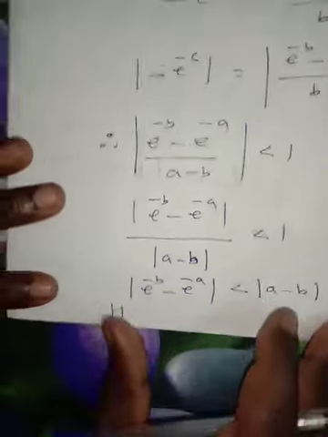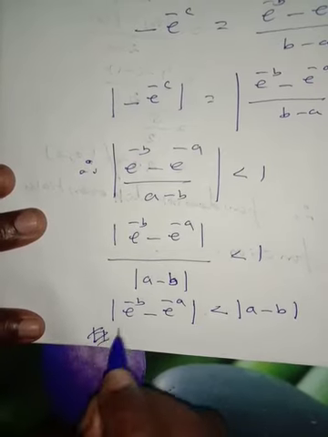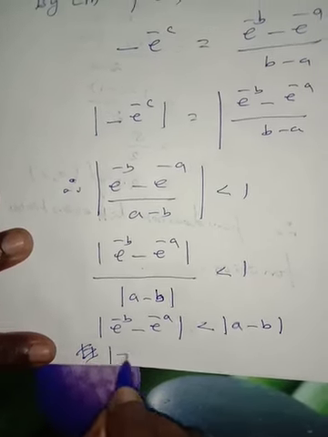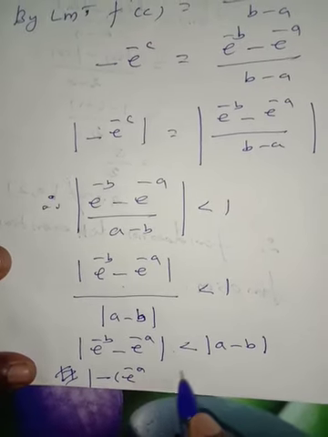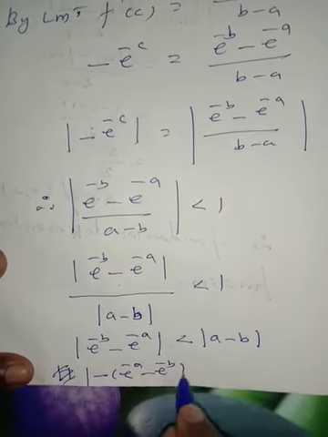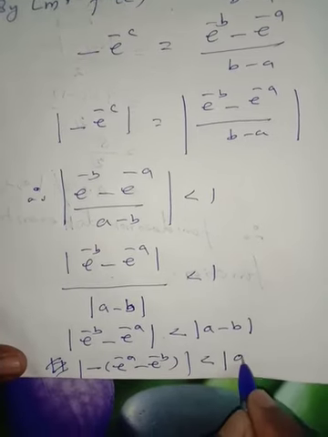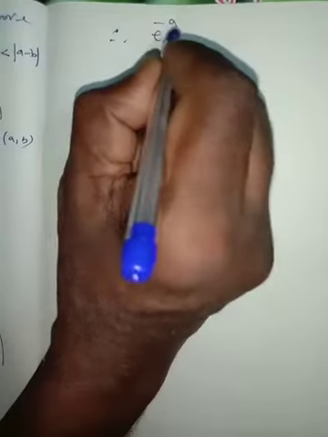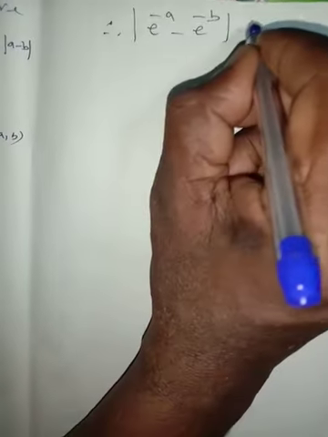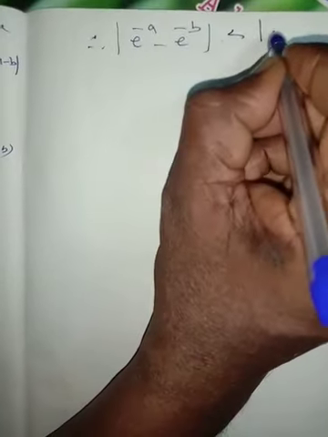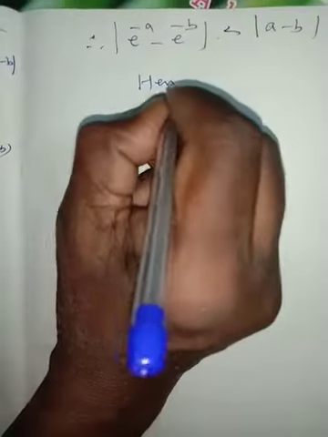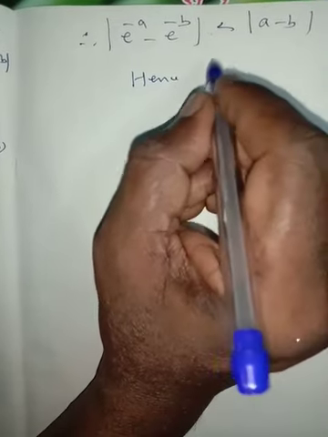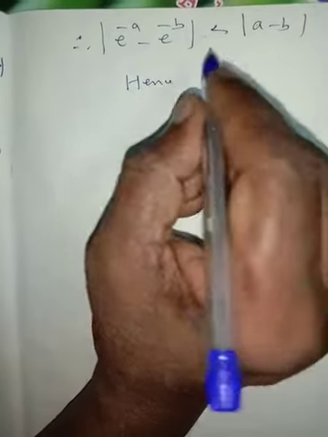One more line, modulus of minus e to the power of minus a minus e to the power of minus b, which is less than a minus b. Now modulus of minus 1 is positive 1, therefore e to the power of minus a minus e to the power of minus b is less than a minus b. Hence proved.